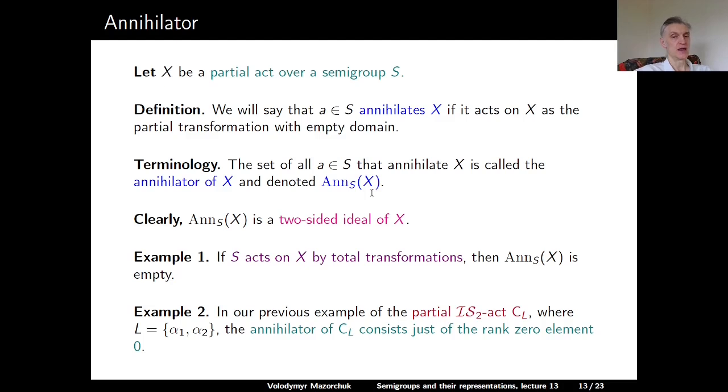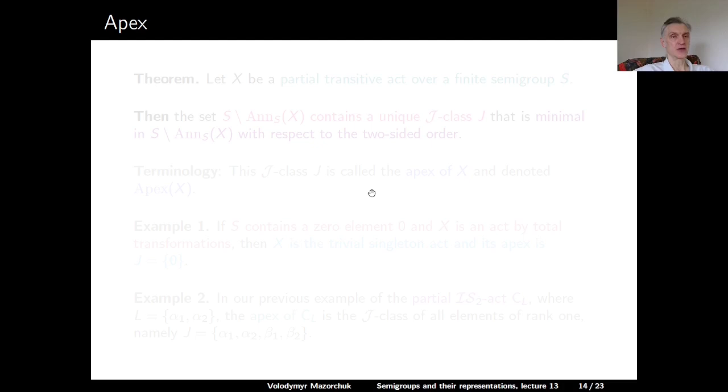Example 2. In our previous less trivial example of the partial IS2 act CL, where L was the left cell consisting of alpha 1 and alpha 2, the annihilator of this act consists just of the rank 0 element 0. The element 0 annihilates it, and all other elements of IS2 do not annihilate it. Now we can define the notion of an apex.